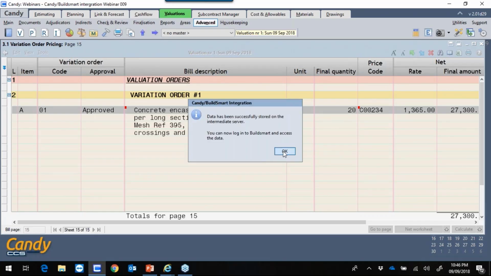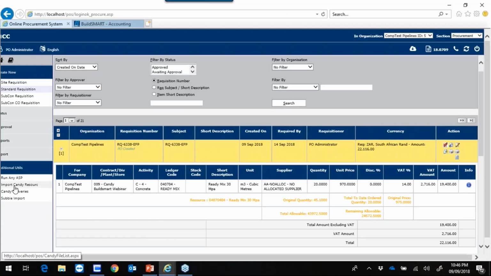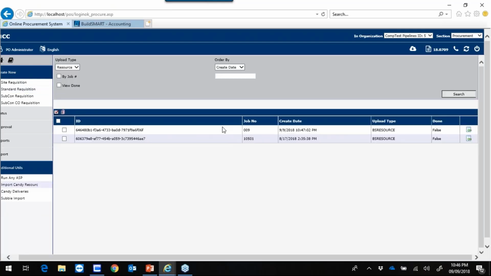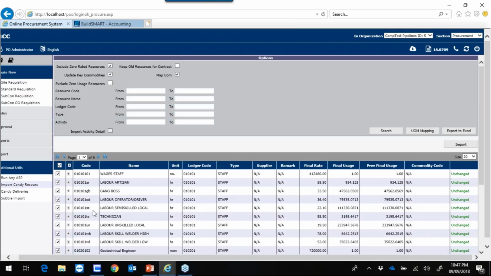Once this has been done successfully, I'll go back to BuildSmart procurement. Under import Candy resources, there will be a new line item for project number 009. I'll click on import, click on OK. You will now see that all the items that have not been changed will be marked as unchanged.